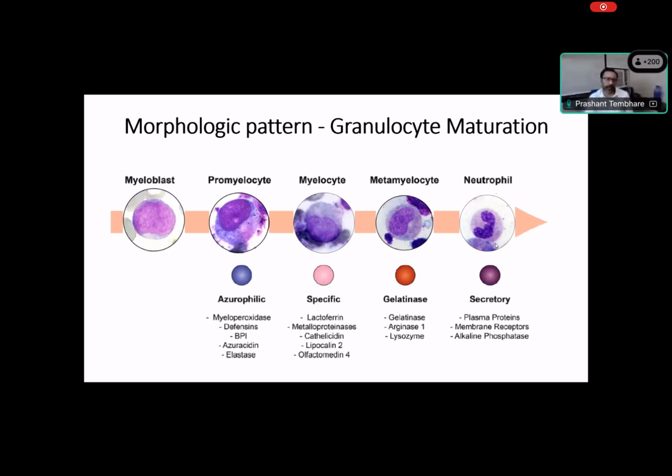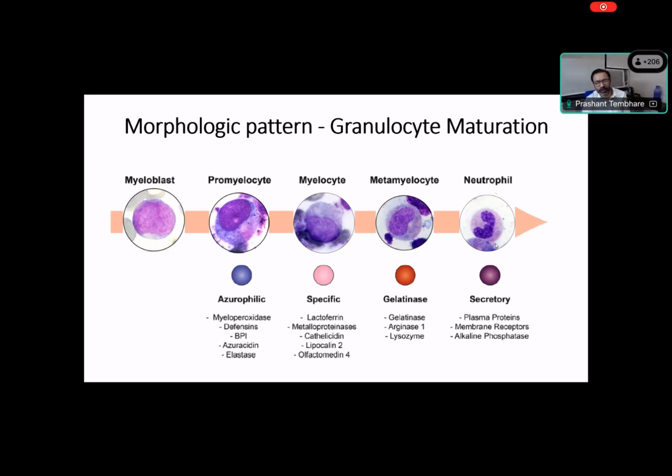Then when it comes to the next, the promyelocyte, the nucleus size shrinks down and the cytoplasm increases. So there is a low nuclear to cytoplasmic ratio. Cytoplasm has more granules, right? Then as you move to the myelocyte, again the nucleolus disappears, the size goes down, and the nucleus becomes more oval. When you come to the metamyelocyte, the nucleus becomes more kidney shaped, shrinking and shrinking so that the shape changes. And in the band form of neutrophils, all the chromatin condenses to form a globular nucleus. So these are the morphological changes.